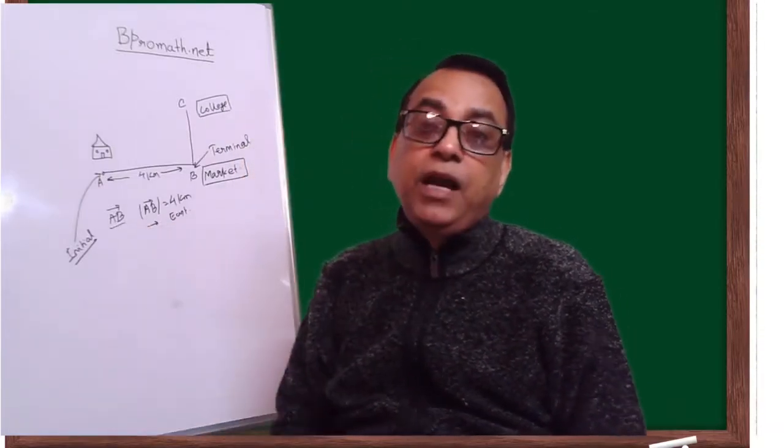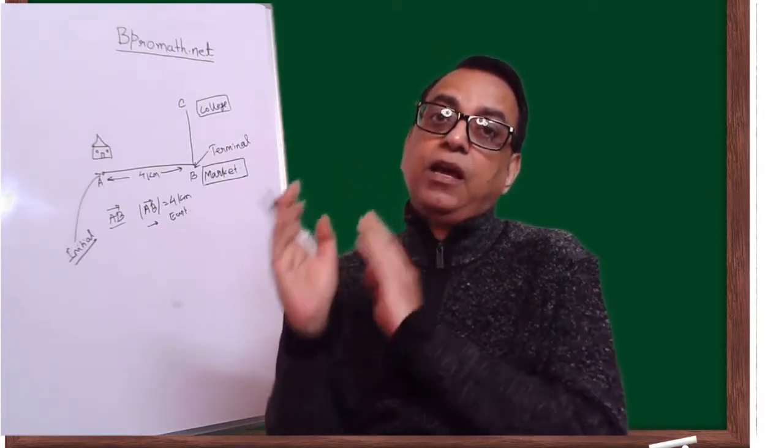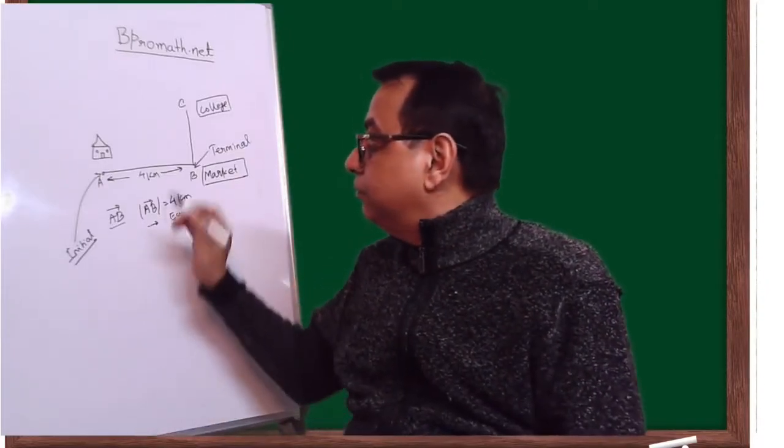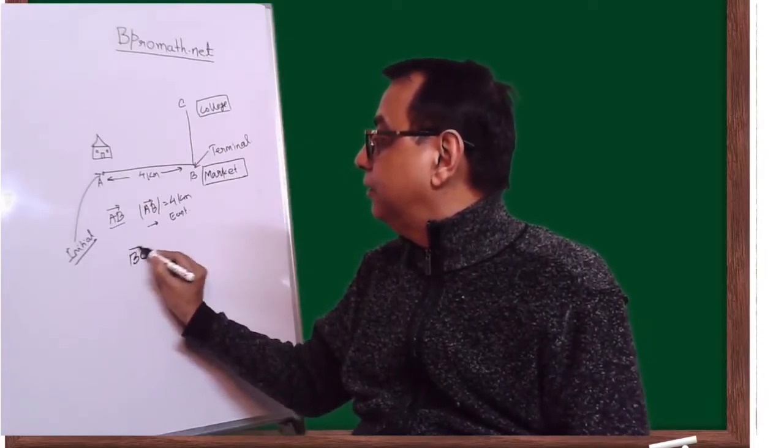So when you say AB, you are actually saying that the vector is originating from point A and terminating at point B.